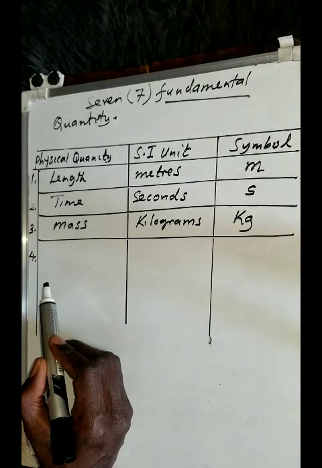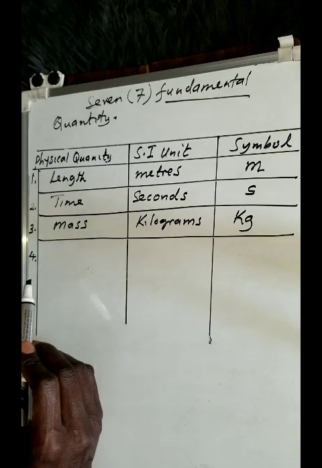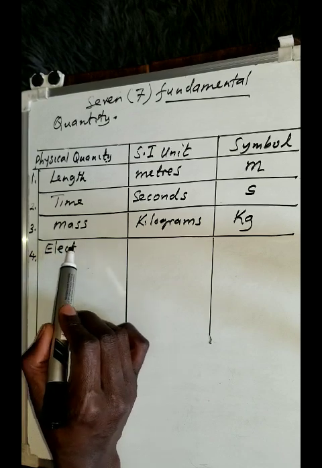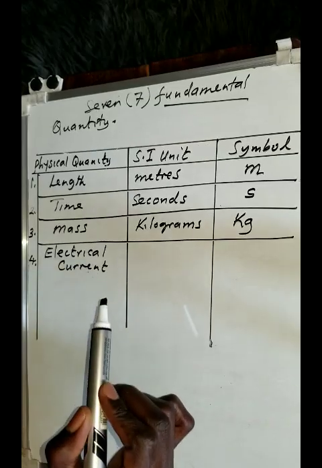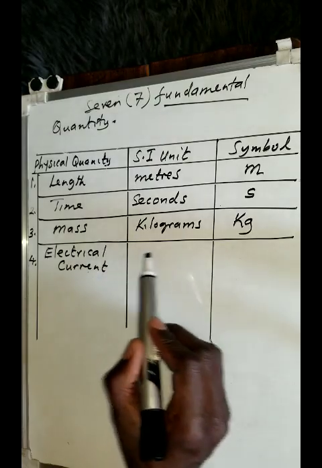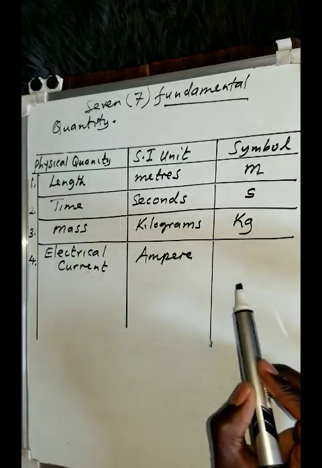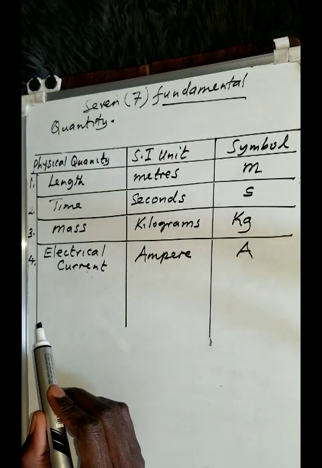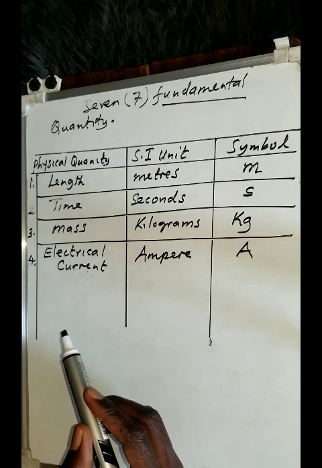The fourth one that we can simply talk about apart from that is what we simply call electrical current. So when it comes to electrical current, we use what we call the ampere. It is represented by a capital symbol A there. So that is what you need to remember when it comes to that unit.